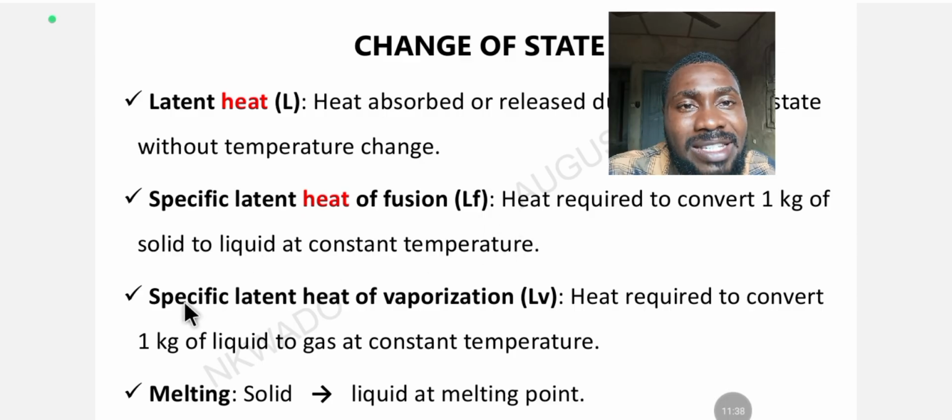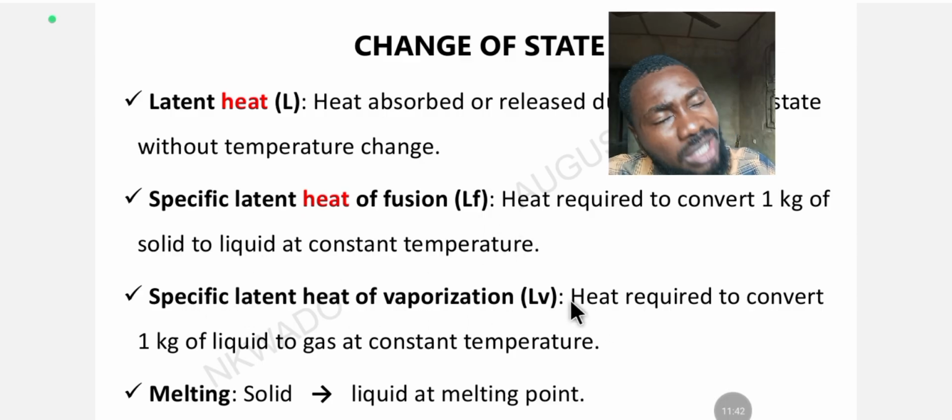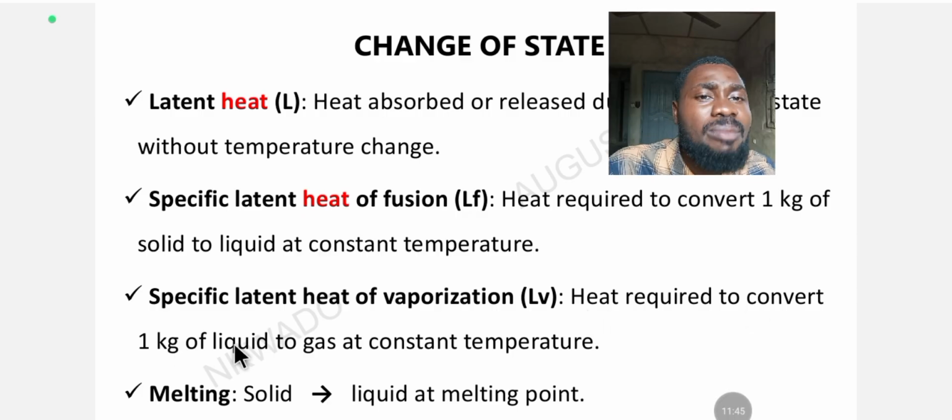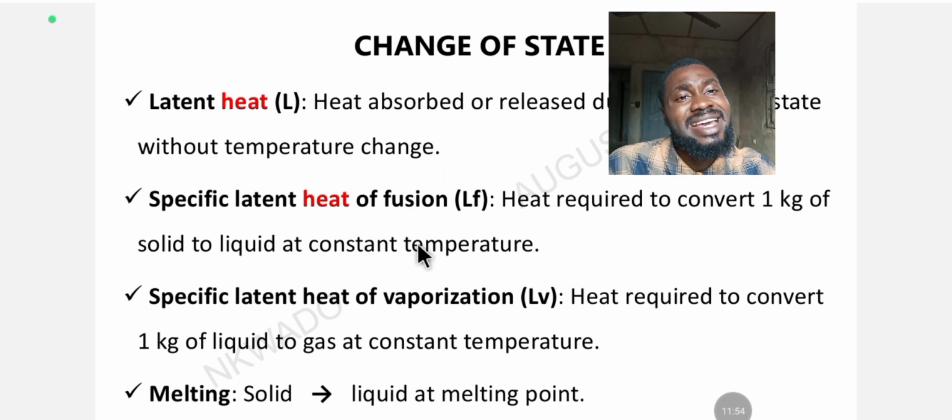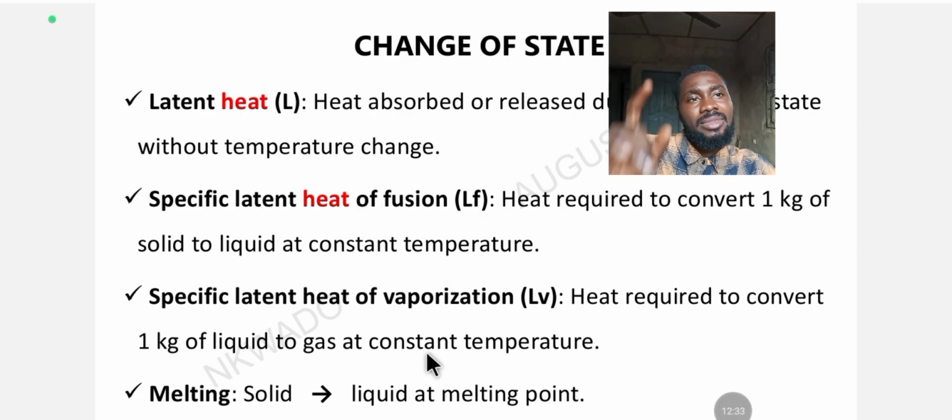So let's look at specific latent heat of vaporization. And what is it? It is the heat required to convert 1 kilogram of liquid to gas at constant temperature. So just know that the specific latent heat of fusion is the one that moves a substance from solid to liquid. That's the melting point. Then specific latent heat of vaporization is the heat required to convert 1 kilogram of a substance from liquid to gas. So from solid to liquid, that's melting point. Then from liquid to gas, that's boiling or evaporation.